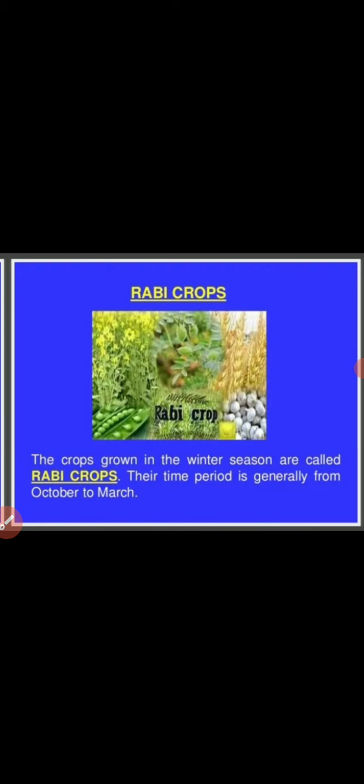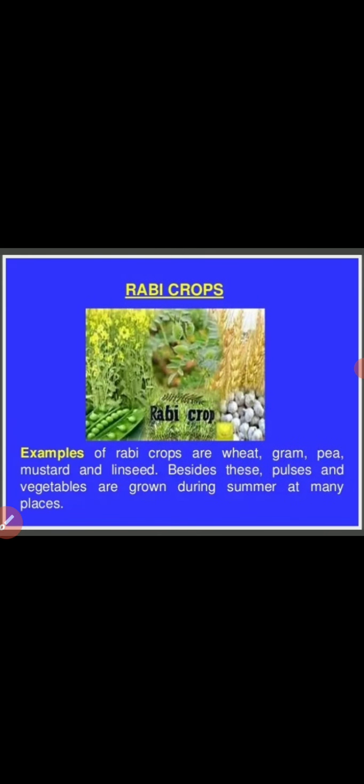Which examples are there for a rabi crop? Let us discuss that. The examples of rabi crops given here are wheat, gram, pea, mustard and linseed. Besides these, pulses and vegetables are also grown during the summer in many places. Here they have given the examples of rabi crops.